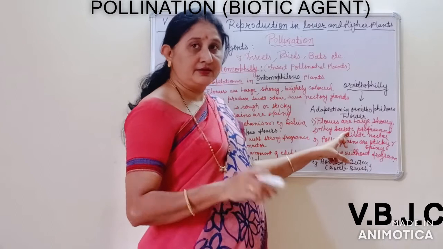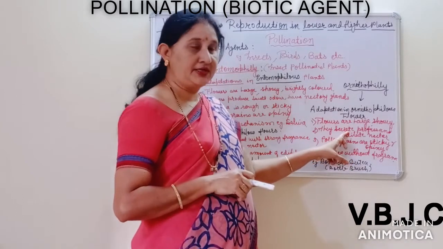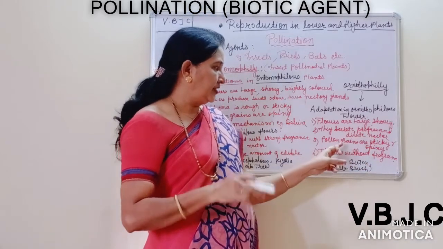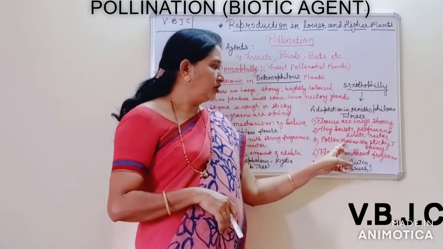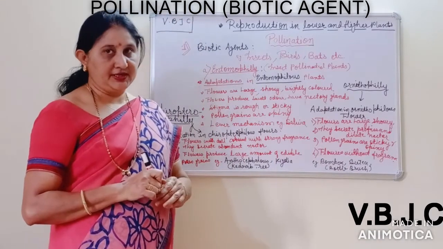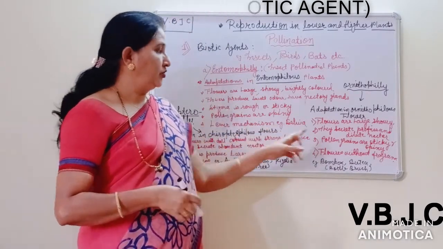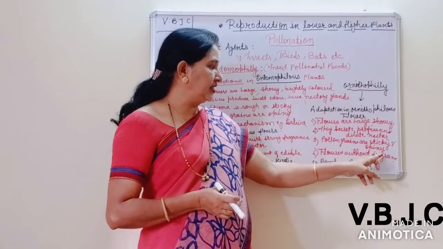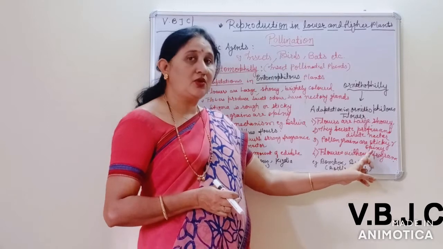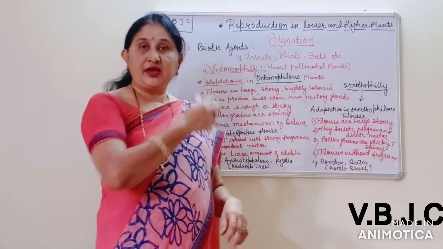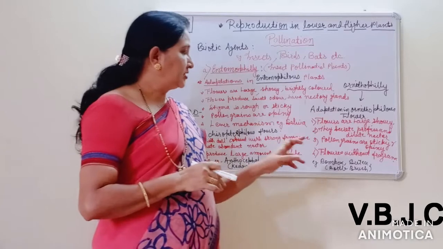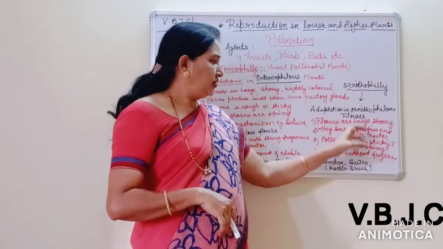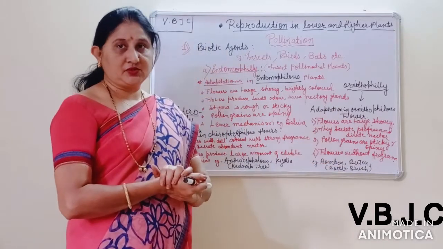They secrete nectar in large abundance, and the dilute nectar is present at the base of the ovary. The pollen grains are sticky and spiny, just like in entomophilous flowers. The pollen grains are large and produced in large amounts, sticky and spiny. Flowers are without fragrance because birds have a bad sense of smell. That's why the flowers are without fragrance. There is no smell at all. So these are the main adaptive characteristics of this.